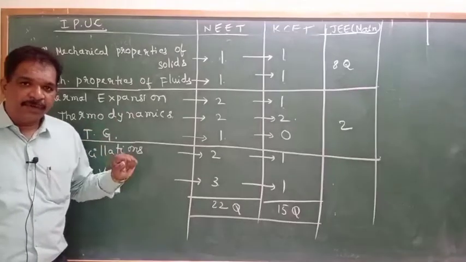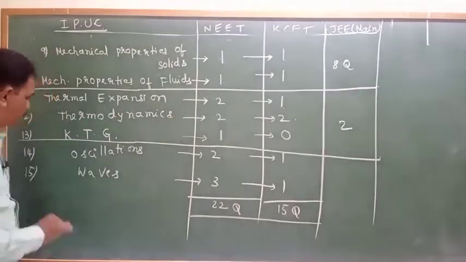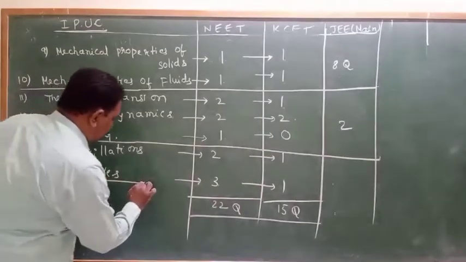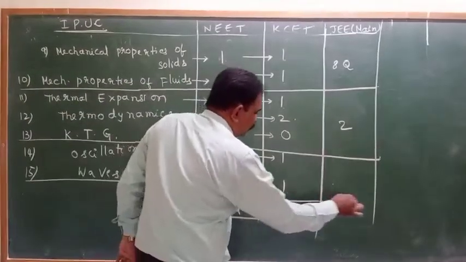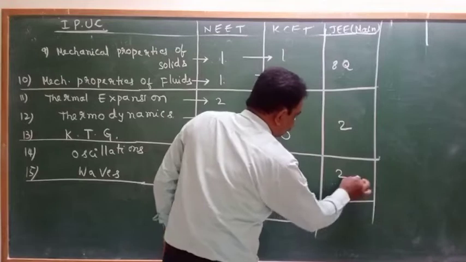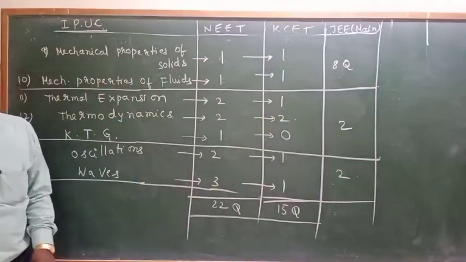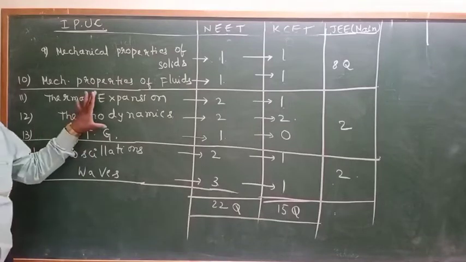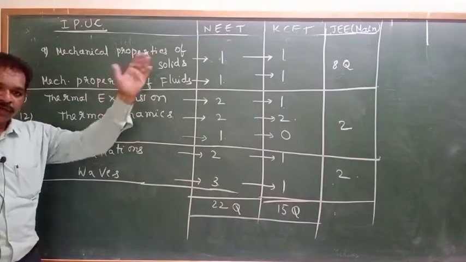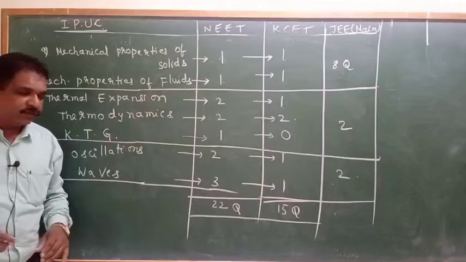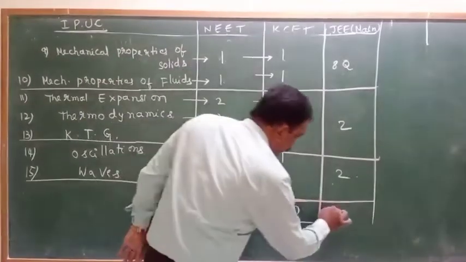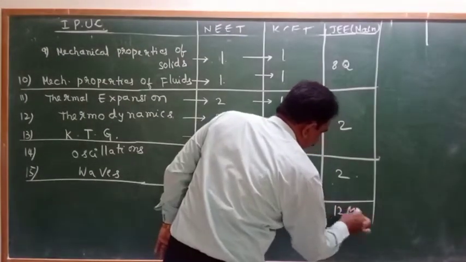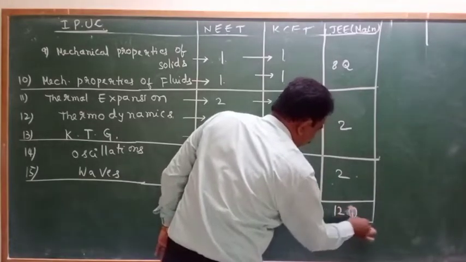From the heat part, 2 questions will come. This will be called waves and oscillations part. From this, 2 questions will come. So oscillations and waves, 2 questions. Heat, 2 questions. 1 to 10, 8 questions will come. So totally this will be 12 questions.